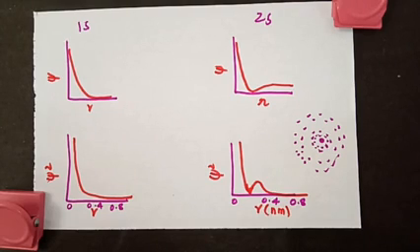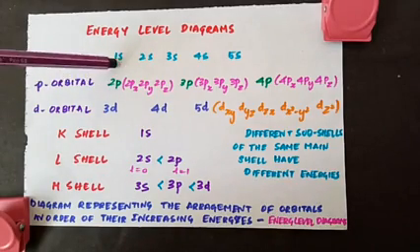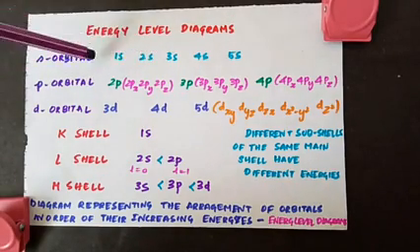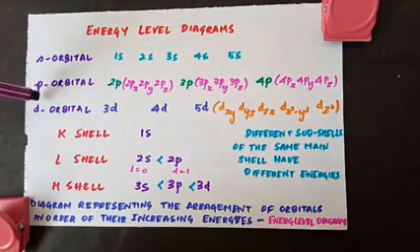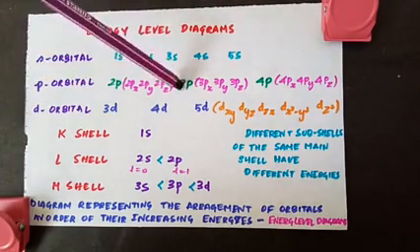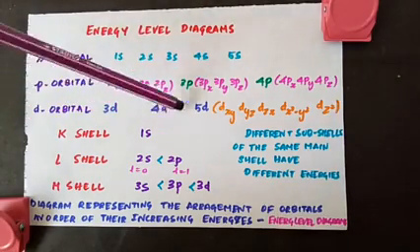So we have different shells and subshells in an atom. Now we are going to see how the electrons are filled in these shells and subshells following certain principles. We have seen for s orbital, we have different s orbitals, 1s, 2s, 3s, 4s, 5s and it goes on. Same way for p orbital, it starts from 2p, 3p, 4p and it goes on. Same way for d orbital, we have 3d, 4d and 5d.